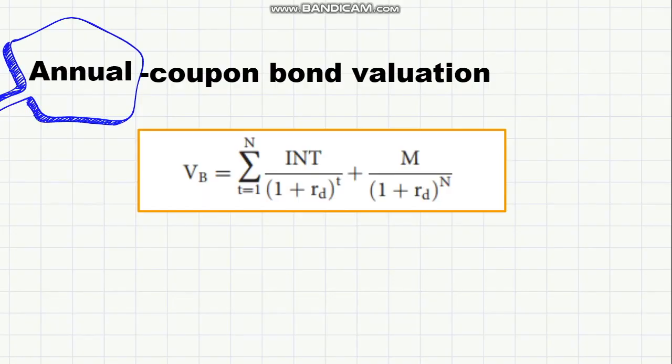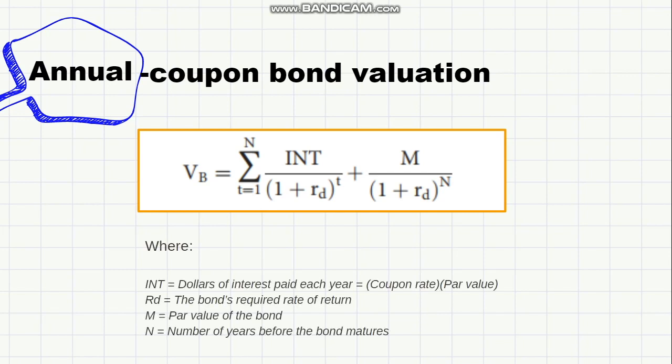This is the equation of an annual coupon bond valuation, where INT equals dollars of interest paid each year, equal to coupon rate times par value. ROT equals the bond's required rate of return. M equals par value of the bond.